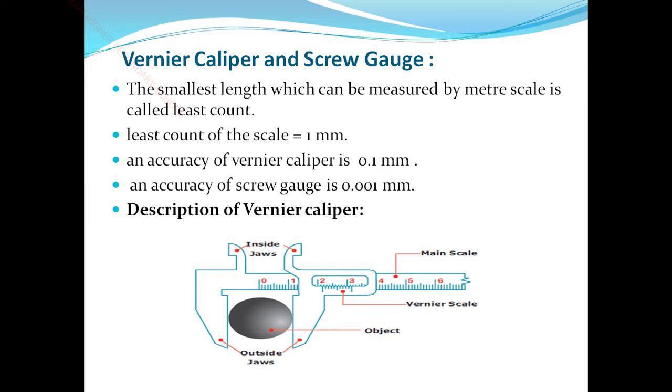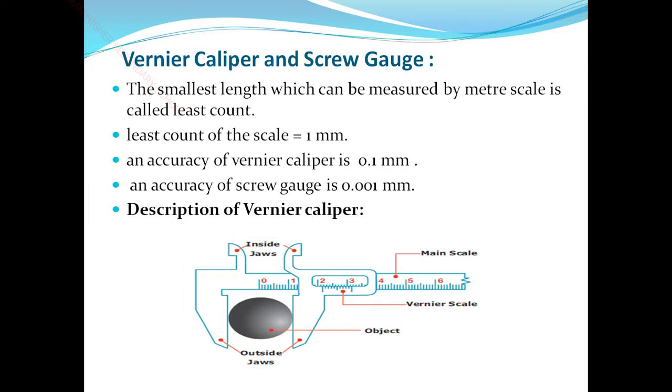Physical quantities are of two types: one is fundamental quantities, the other is derived quantities. Fundamental quantities are quantities that cannot be measured in terms of any other quantities. There are 7 fundamental quantities: length, mass, time, electric current, temperature, amount of substance, and luminous intensity.